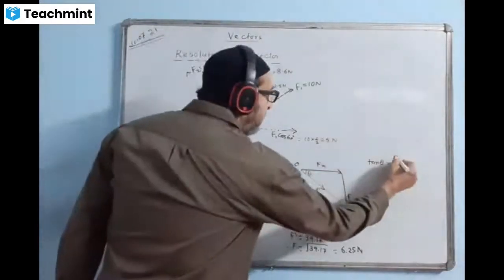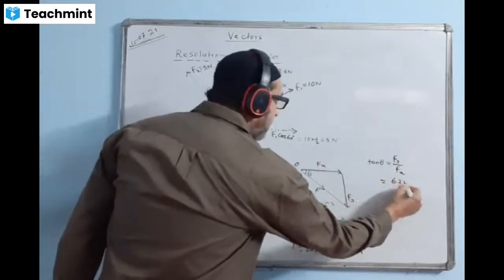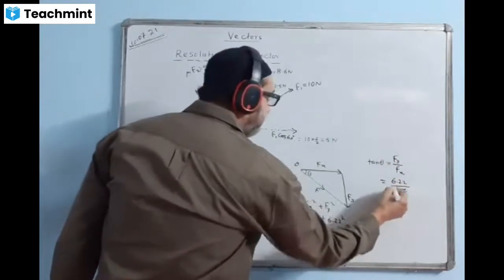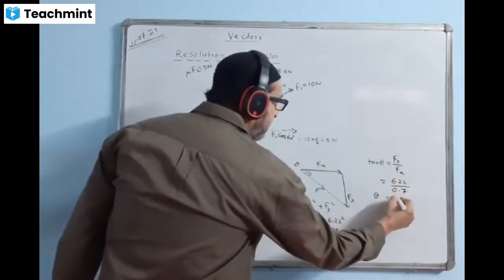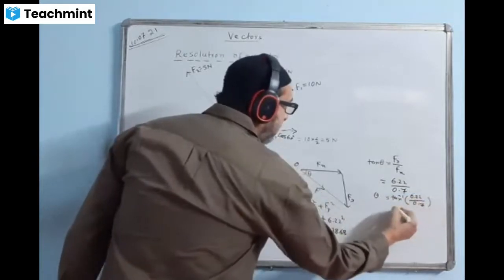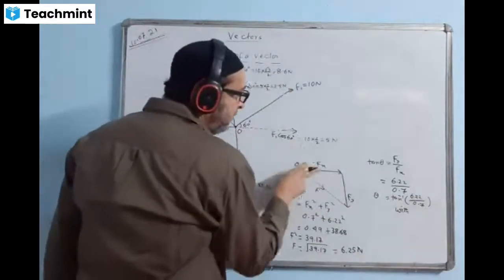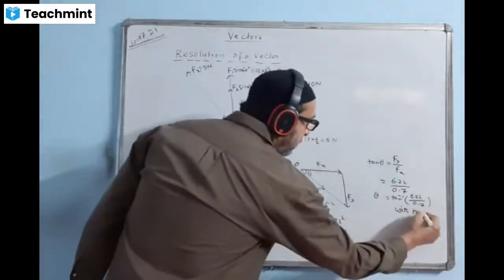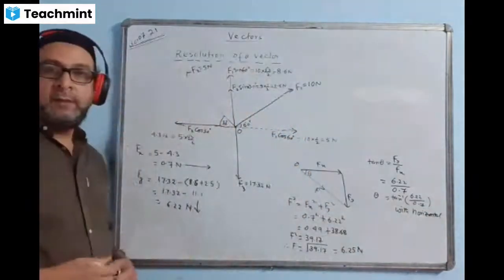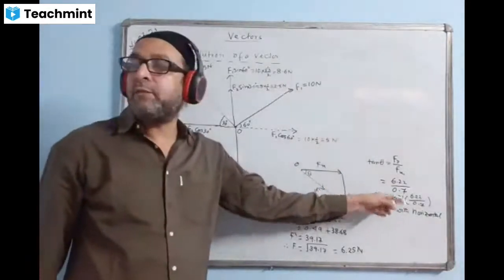So tan theta value will be perpendicular by the base. Here we have Fy by Fx. Fy value we have 6.22 and Fx value we have 0.7. Theta value will come tan inverse of 6.22 by 0.7, with what direction? With the horizontal. This direction is horizontal, no? Angle with the horizontal. Here we write with horizontal. We can leave the answer in this format. CBSE students will leave the answer in this format.